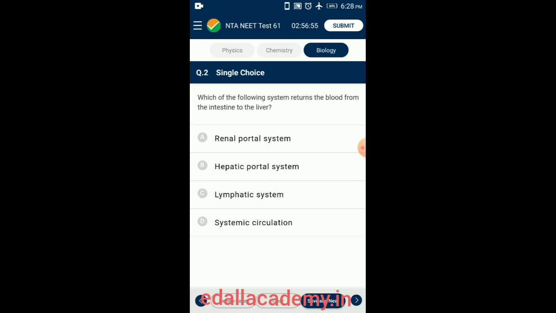The system extends from about the lower portion of the esophagus to the upper part of the anal canal. It also includes venous drainage from the spleen and pancreas. So the answer for this question is option B, hepatic portal system.